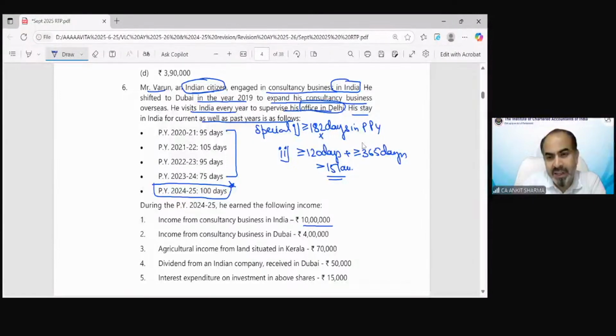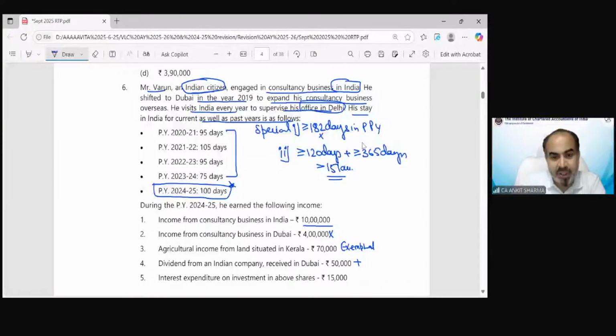Income from consultancy business in Dubai, that would not be my Indian income. Then 70,000 is agricultural income from India, that is going to be exempted. Dividend from an Indian company received in India, correct? That would be my Indian income, 4 lakh rupees.